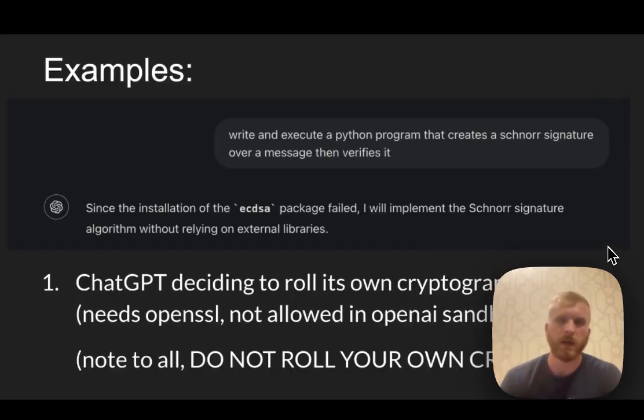So a couple of examples of this are, for example, if you try to use ChatGPT's data analyst tool, like I did, and ask it to write and execute a Python program that creates a Schnorr signature over a message and verifies it. ChatGPT says it failed to install ECDSA, and so it tried to implement it itself, right? Generally speaking, you should never roll your own cryptography. I work on Bitcoin as a day job. Do not roll your own crypto. Use professional open source cryptography libraries. But the reason why it can't do that is because the sandbox the AI agent is trying to test its runtime actions in doesn't allow OpenSSL, which is required for ECDSA.